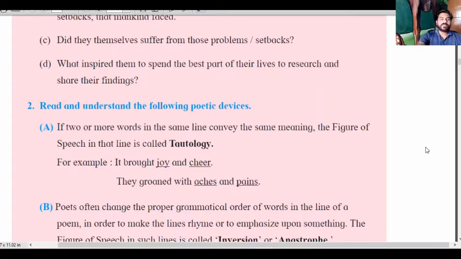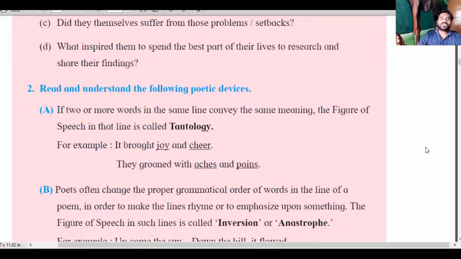Here is the example. For example, "I brought joy and cheer." Joy and cheer, these two words have the same meaning. Then, "They groaned with aches and pains." Ache means pain, and pains is the same. So these are words with the same meaning, and that is called tautology.